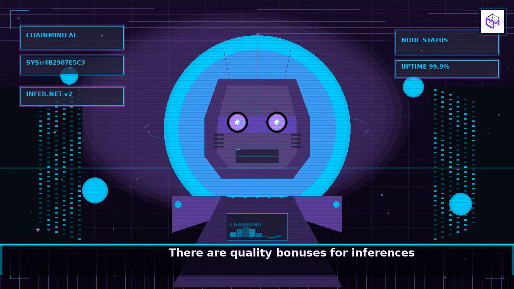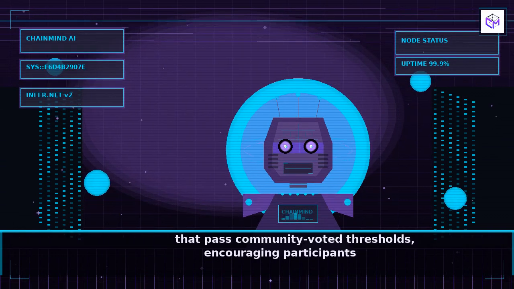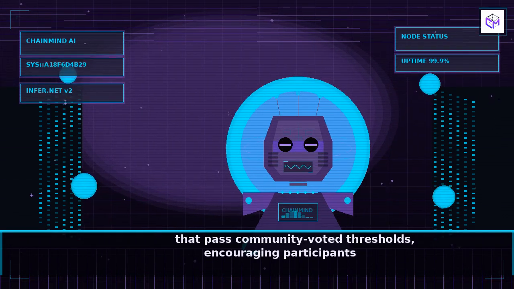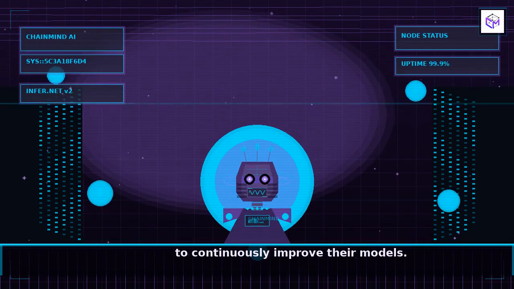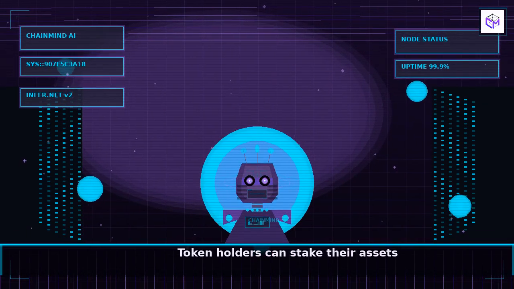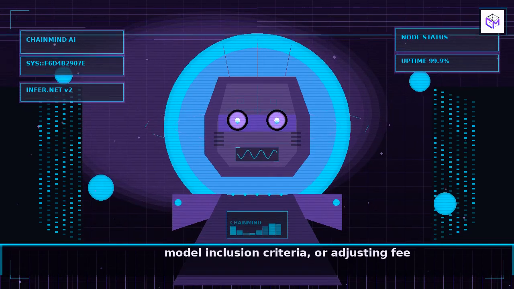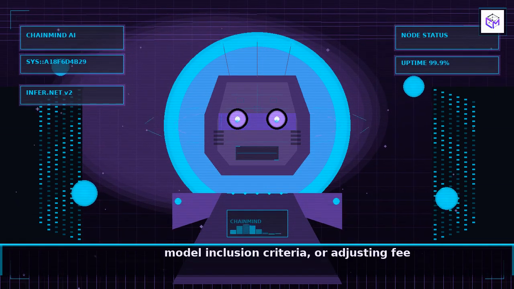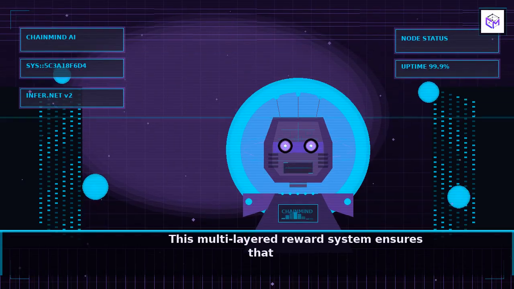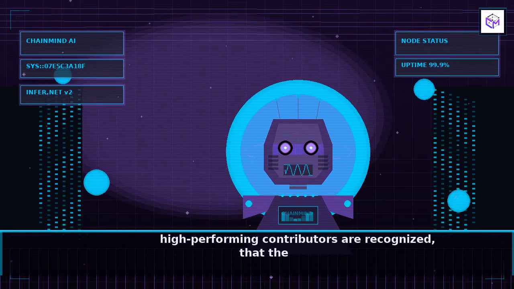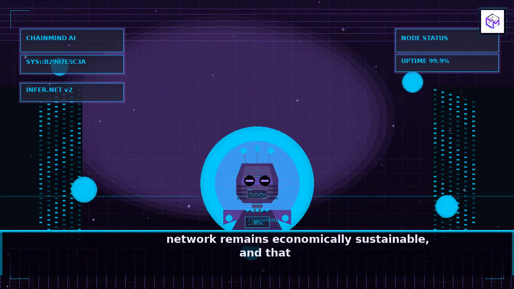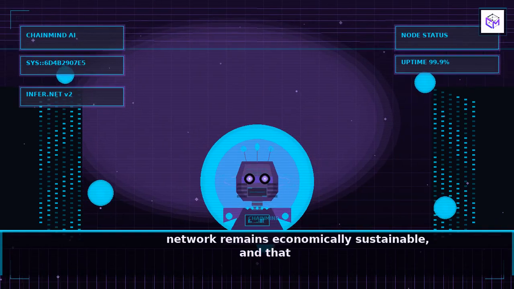Token holders can stake their assets to influence governance, proposing upgrades, setting model inclusion criteria, or adjusting fee structures. This multi-layered reward system ensures that high-performing contributors are recognized, that the network remains economically sustainable, and that decision-making stays in the hands of those who actually use the platform.